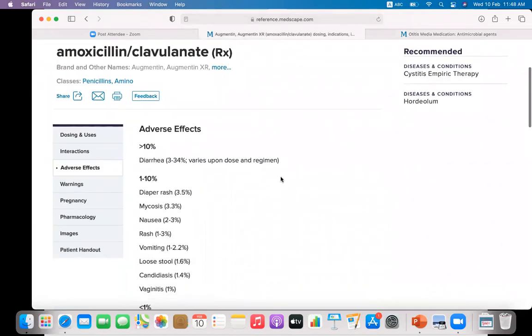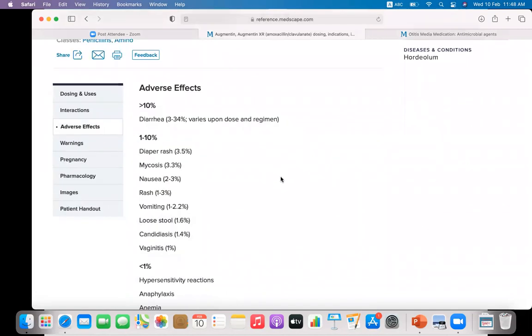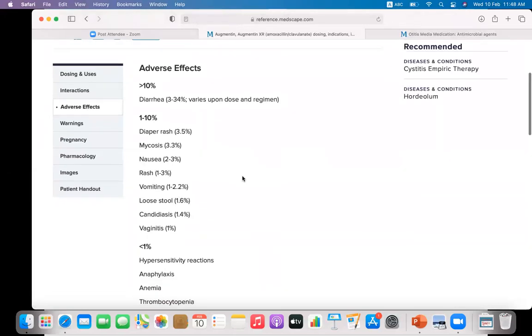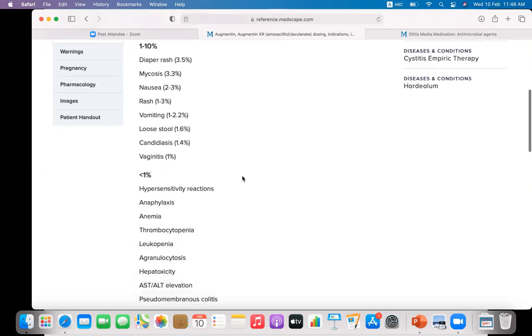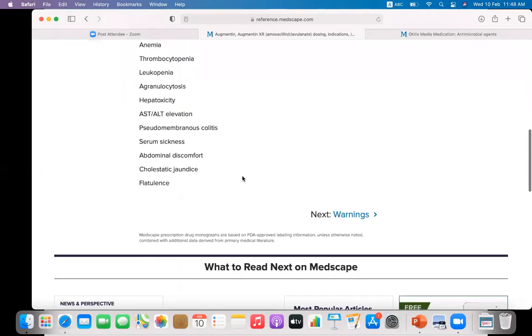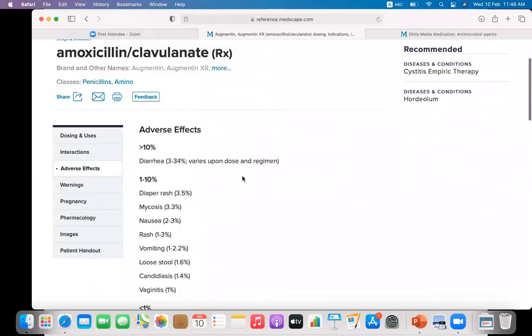More than 10% adverse effect reported is diarrhea, and about 1 to 10% includes the diaper rash, mycosis, nausea, vomiting, loose stool, candidiasis, and vaginitis. And less than 1%, these are the available adverse effects.